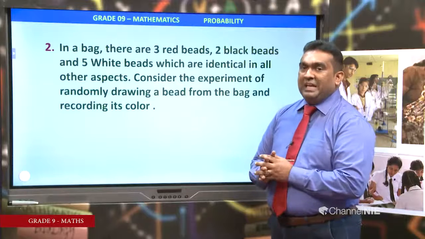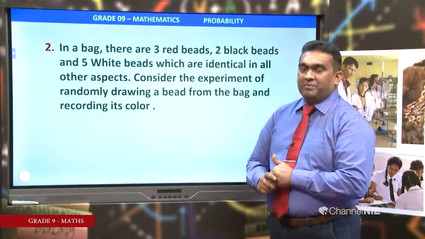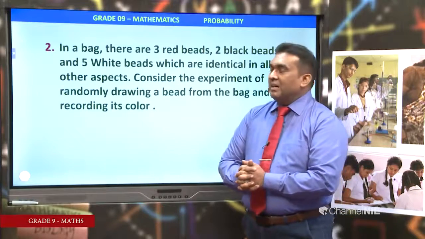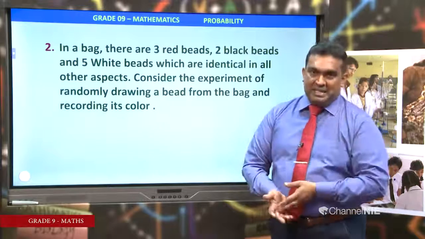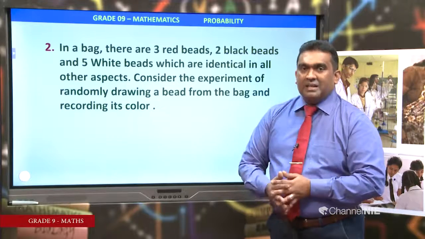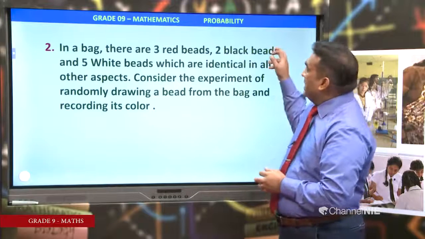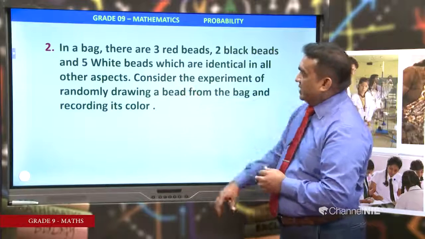Total number of beads: 3 plus 2 is 5, 5 plus 5 is 10. Number of elements in the sample space is 10. We will see the questions based on this.